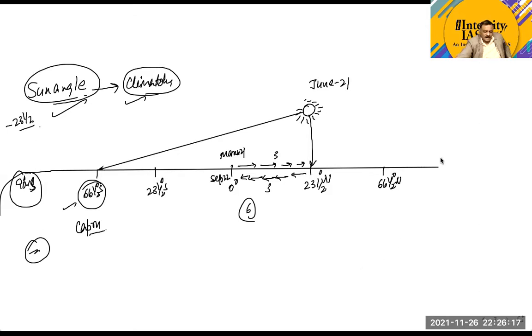For example, we have a latitude and we have a slope of a mountain. Now if this slope of the mountain is facing the sun, then it will receive more insolation, and the other slope of the mountain will receive less insolation.